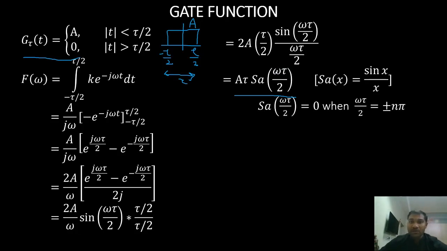When omega equals 0, what happens? We just have to draw the sampling function. How will we draw the sampling function? The sampling function looks something like this, right? It looks something like this.